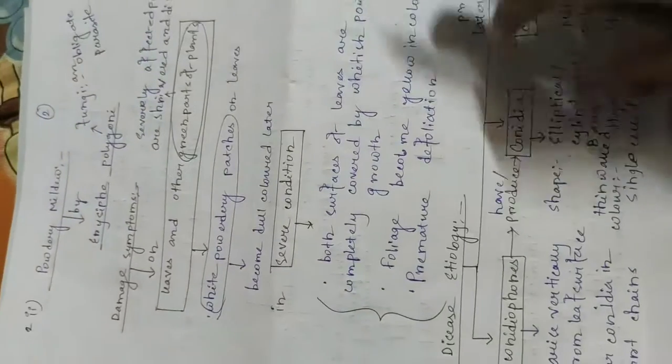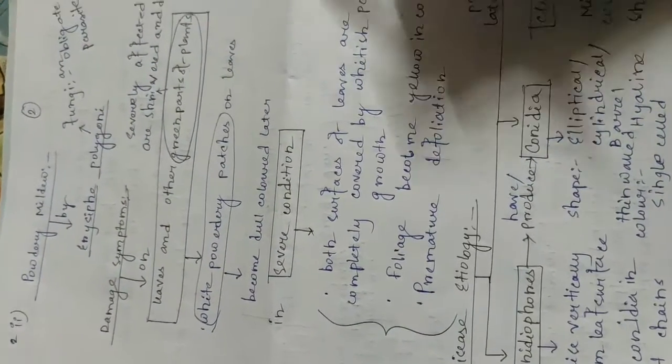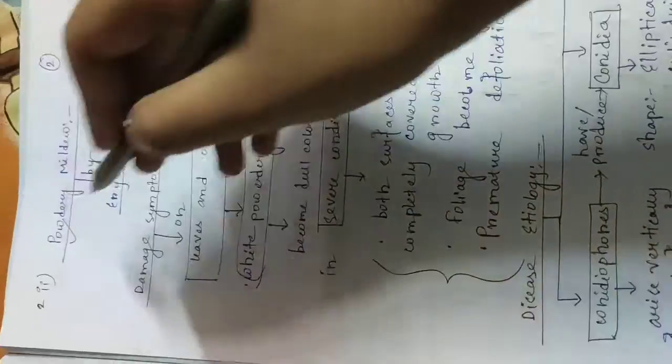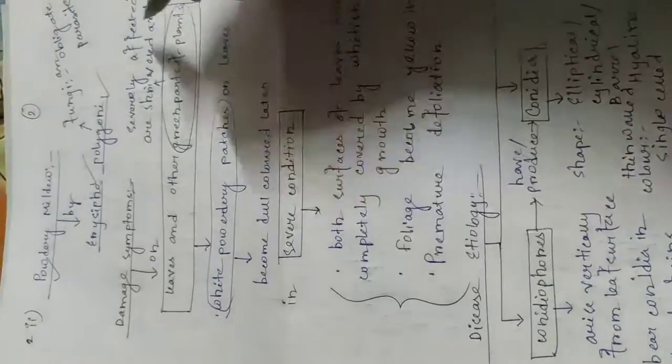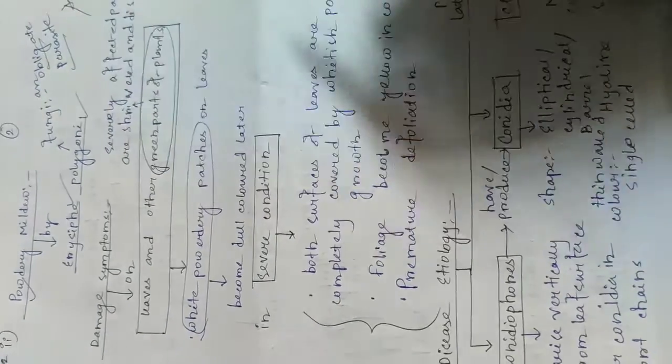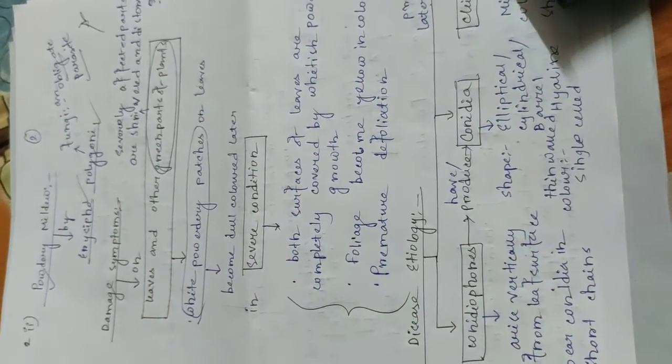The second disease that is caused in green gram and black gram is powdery mildew. Powdery mildew is caused by Erysiphe polygoni. Erysiphe polygoni is a fungus. It is an obligate parasite. Damage symptoms